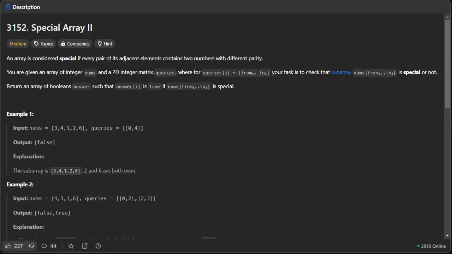In this video, we will discuss Special Array 2. An array is considered special if every pair of its adjacent elements contains two numbers with different parity. You are given an array of integers nums and a 2D integer matrix queries where queries[i] is [from, to]. Your task is to check whether the subarray starting from index from and ending at index to is special or not. Return an array of booleans answer such that answer[i] is true if that subarray is special.